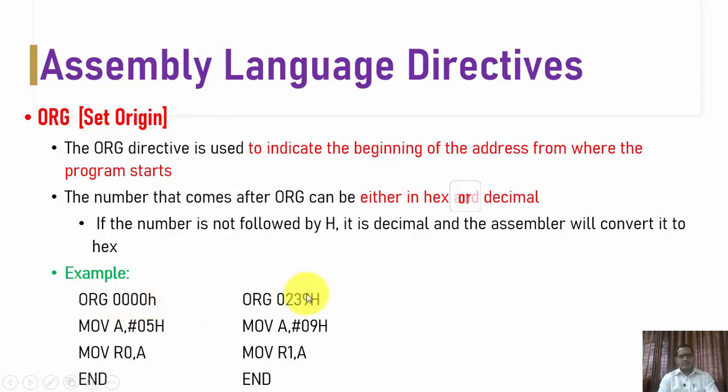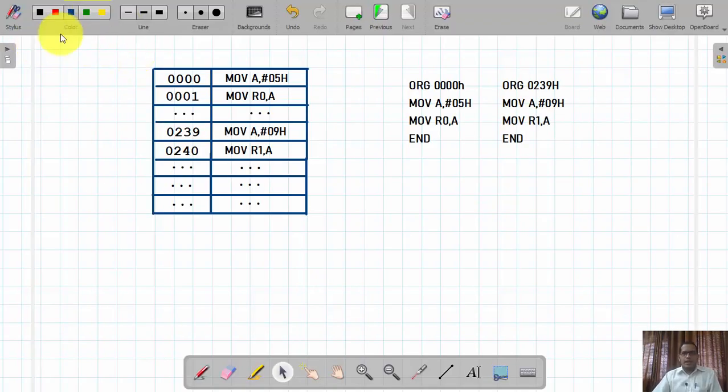Consider this use of directives. In the first program we mentioned ORG 0000H, and the first instruction is MOV A, #05H. So what will happen here? The origin value is 0000H, so the first instruction gets stored at memory location 0000H.